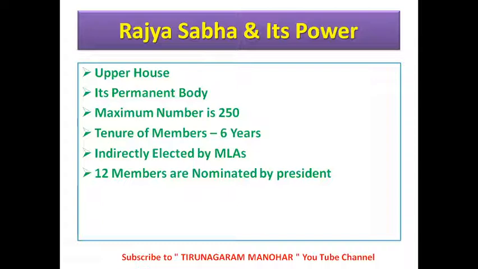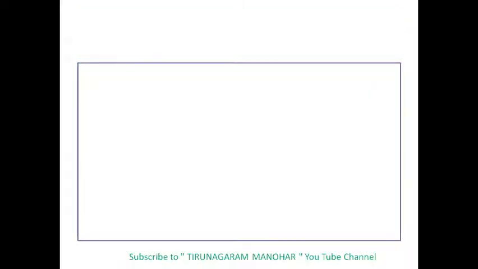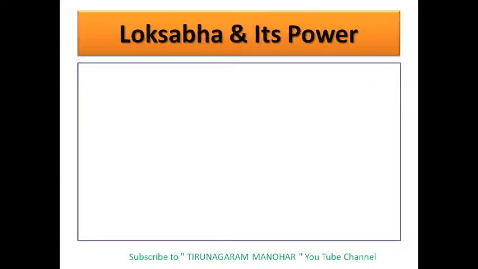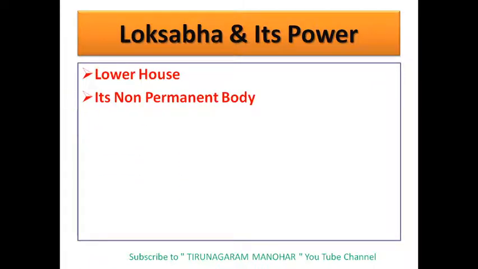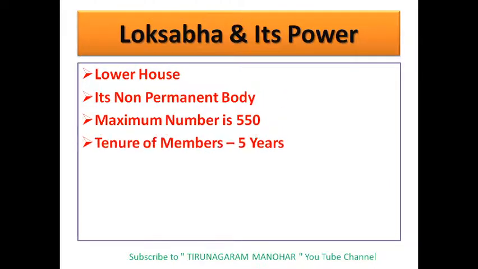If it is clear, I will move on to the next topic, that is Lok Sabha and its power. Lok Sabha is the lower house. It is not a permanent body. It can be abolished at any time. The maximum number of Lok Sabha members is 550. Next, the tenure of each member of Lok Sabha is 5 years only.